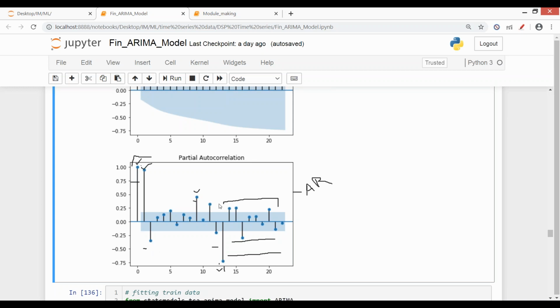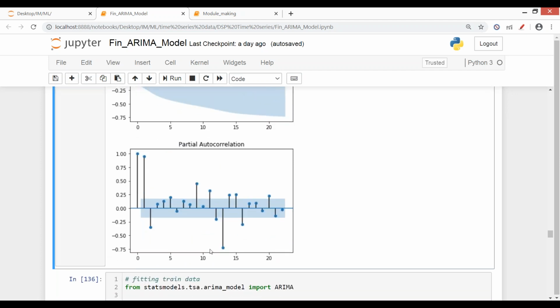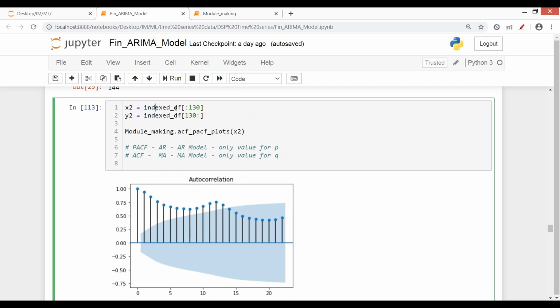So these graphs are just visualized to see what the value for PACF, that is AR, will be, and what the value for MA will be by using the ACF graph. We just visualize them and get to know the range in which we can tweak the values. For this we have 0 to 10, and the same is for this one. When we give logarithm data, we might get a different graph, but this is the data when the data is not changed. It is just the complete natural data that we took after making date time the index. So no transformation is done on this data.